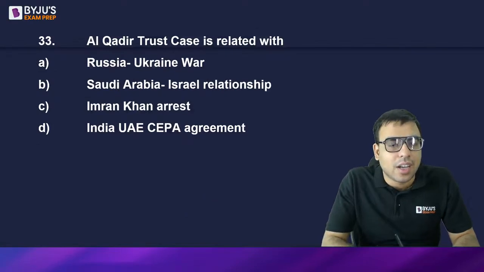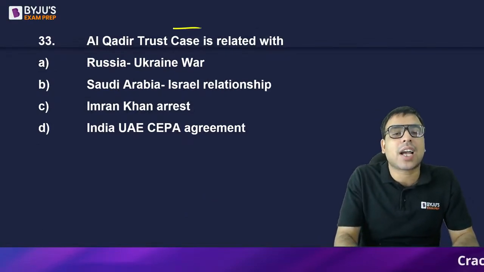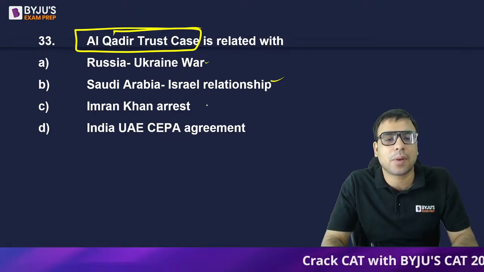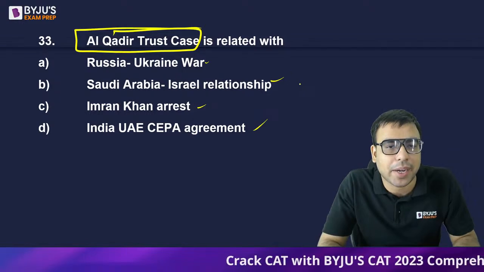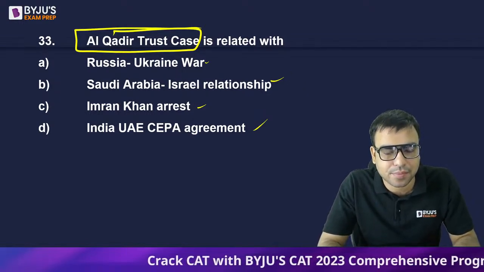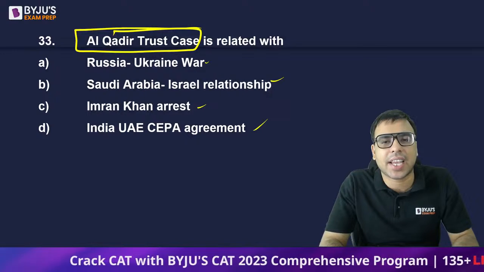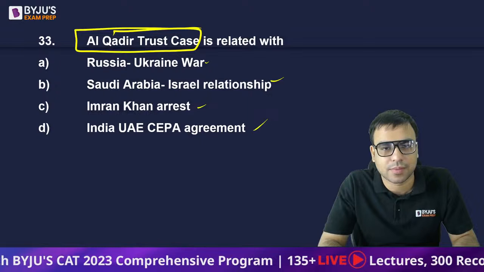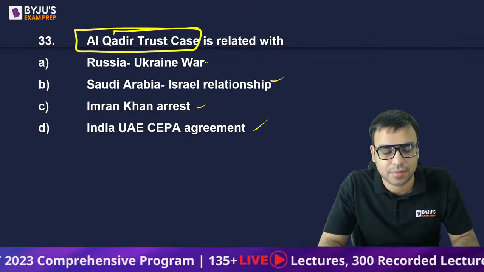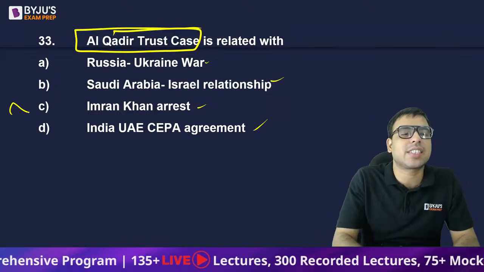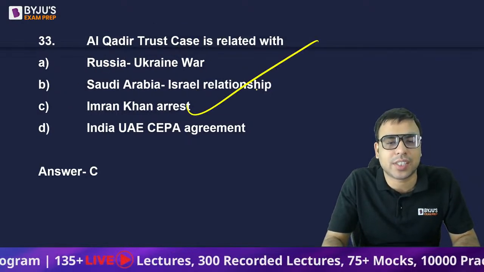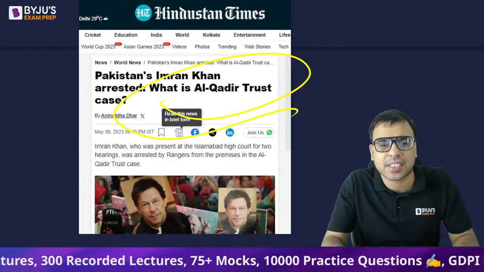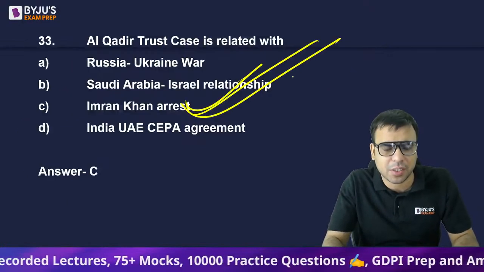Now, this was also very much in the news. The Al-Qadir Trust case was in the news related with: Russia-Ukraine war, Saudi-Israel relationship, Imran Khan arrest, or India-UAE CEPA agreement. What is the right answer? The Al-Qadir Trust case was in the news. Why? Anyone? The right answer is Imran Khan arrest. So C is the right answer to this question. I hope you are aware Imran Khan, the former Prime Minister of Pakistan, was arrested in the Al-Qadir Trust case. It was very much in the news. So just have an idea.